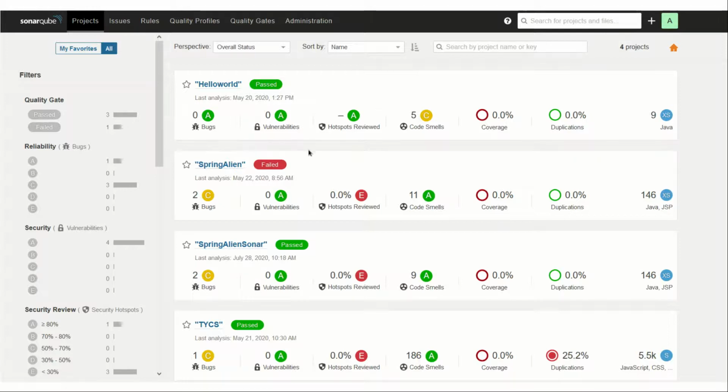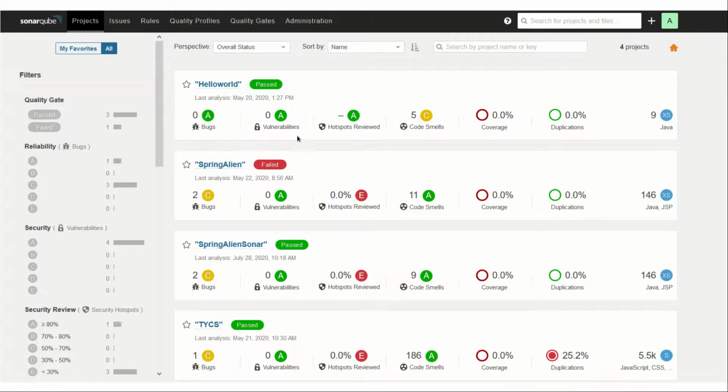So this is how, for each repository or each project, you can get an analysis report like this. Let's say we have an application called Hello World and we are analyzing it: how many bugs it has, vulnerabilities, hotspots reviewed, code smells, and code coverage. This is the code coverage, the percentage of code that is covered by unit tests. And duplications, and which languages it is using: Java, JSP, JavaScript, CSS. Like here you can see 25.2% duplication. So that's how the report is generated.